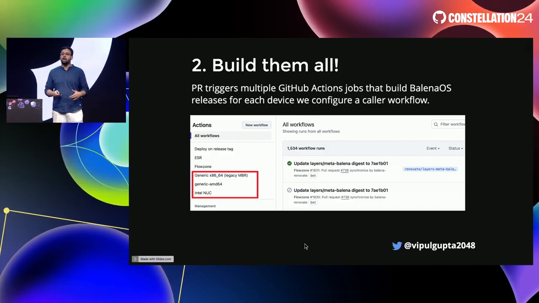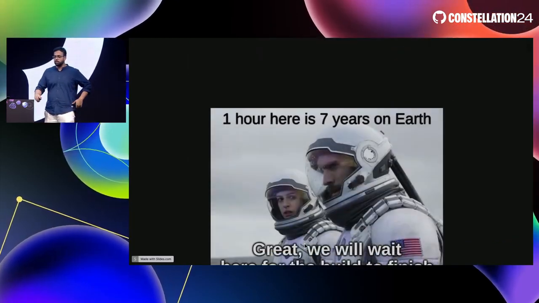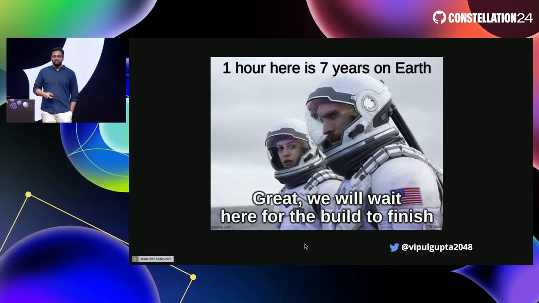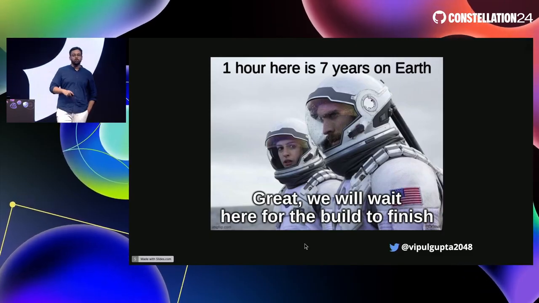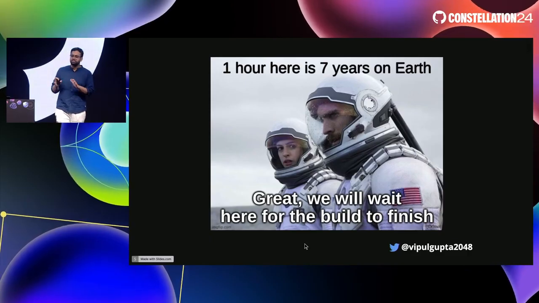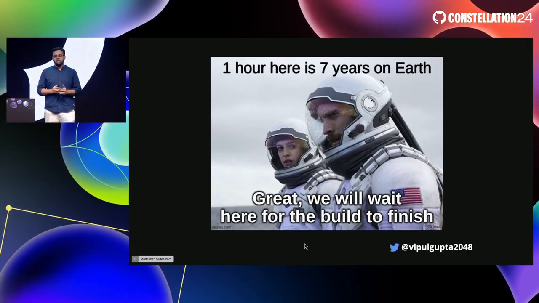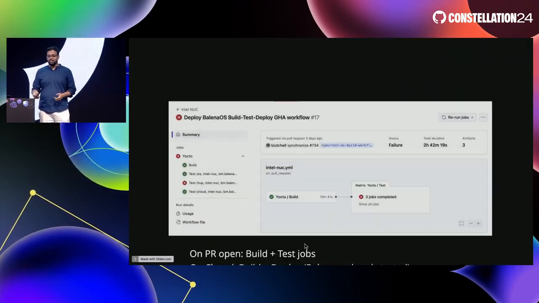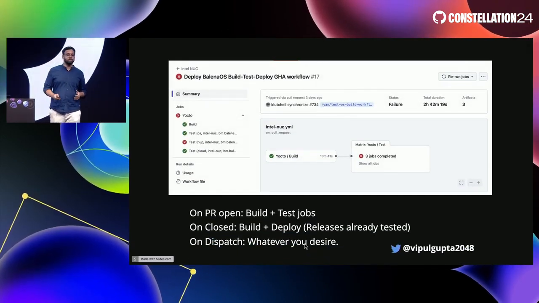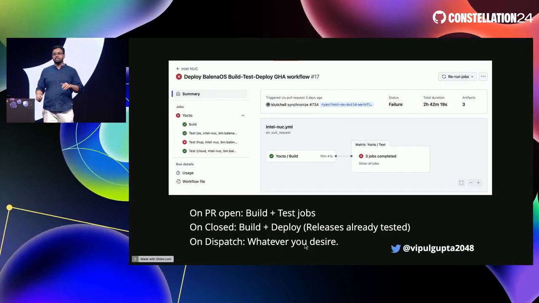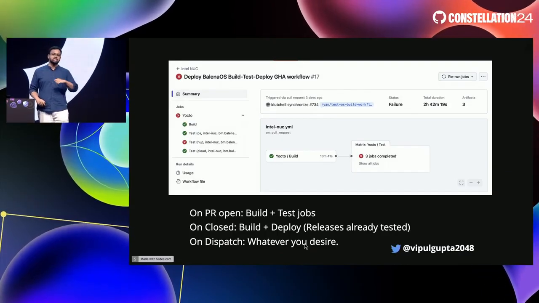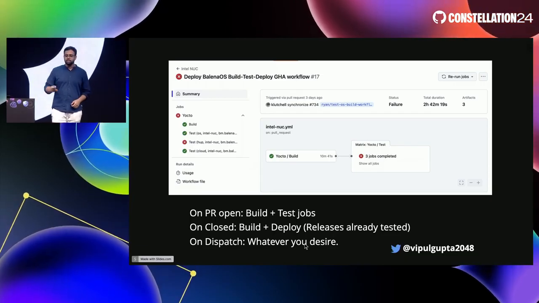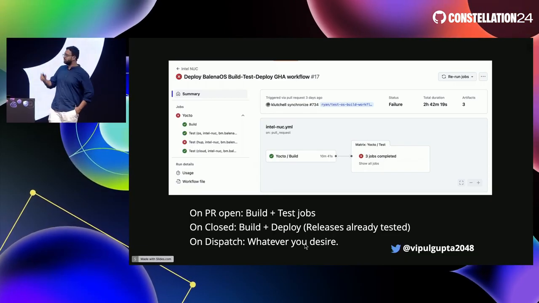Let's drill down a little more into how that looks on paper. And yes, the builds do take a lot of time because you are building on maybe not that much hardware, or you are trying to conserve. But something that is very good with Yocto distributions is you can cache a lot of them. So while you could expect it to take hours, it actually takes about 10 minutes. And we build every single time. Every time someone commits, every time someone synchronizes, a new BalenaOS release is created, and then all those releases get tested. You can see one of those tests failed.